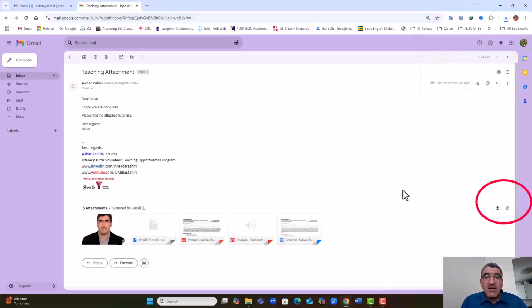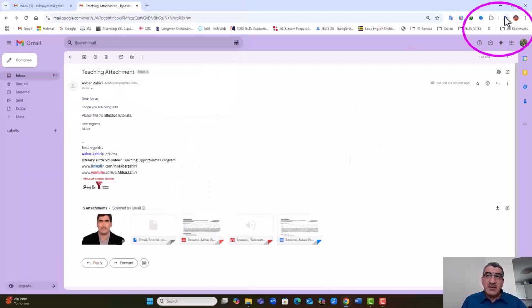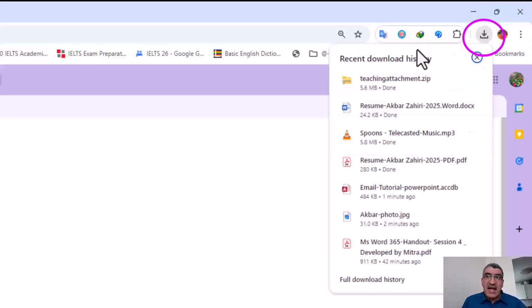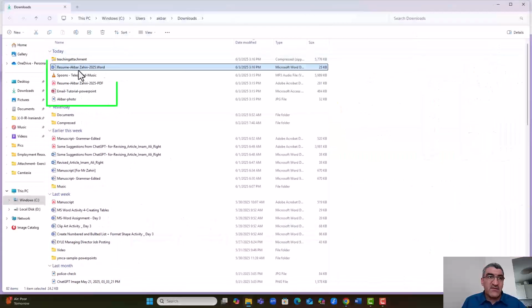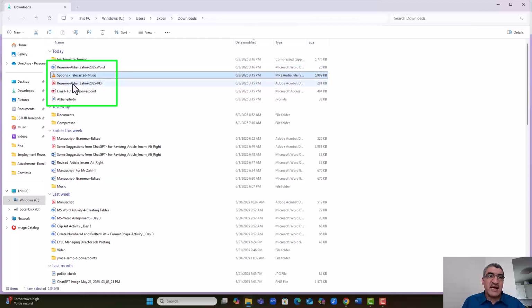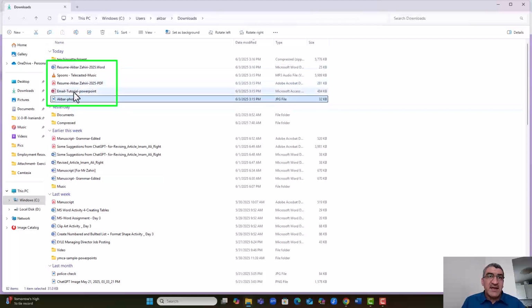Or now, you see that, Akbar, how can I access them? You have downloaded them on your computer. How can you? From here, you download it. You can click, and then when you keep it here, you see, instead of opening, you can click on this folder. When I open, it says show in folder. Okay, when I click here, it goes to the folder. It is downloaded. You see, resume Akbar Zahiri, spoons, this music, and also resume Akbar Zahiri PDF format, and the email, and where it is downloaded.